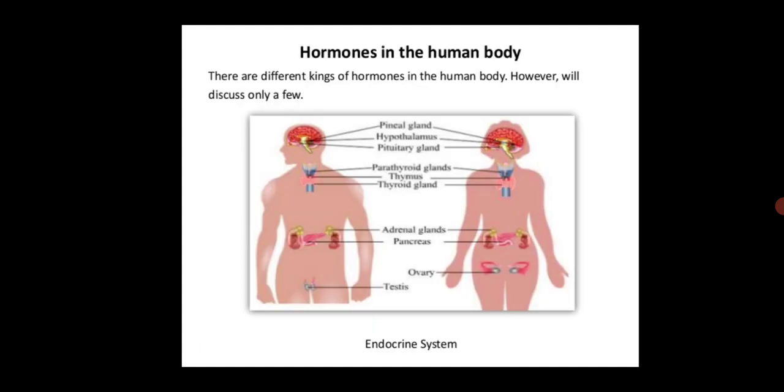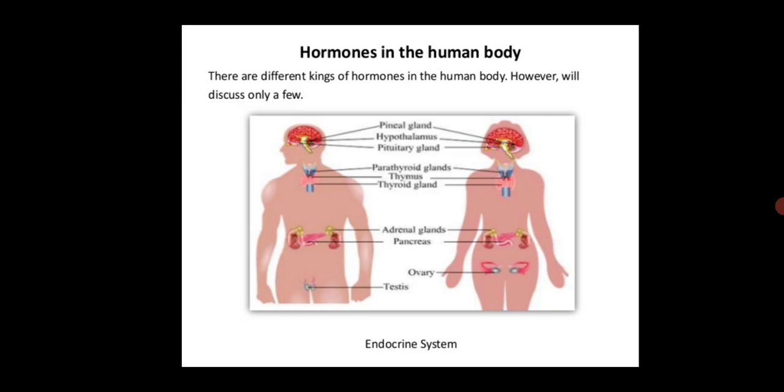First thing is what are hormones. I think all of you know that because I have discussed in our previous video the basic definition of hormone. So I am repeating it again. A hormone is one kind of chemical messenger. These hormones are one kind of organic compounds which are secreted from the endocrine gland in small amounts.